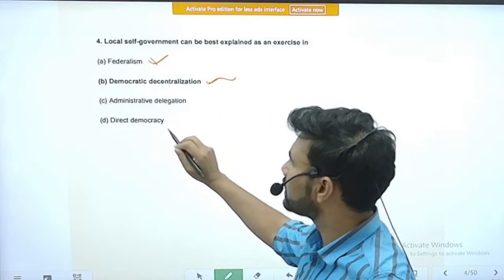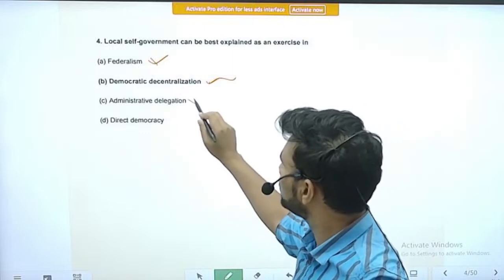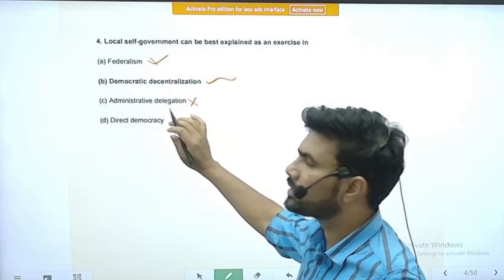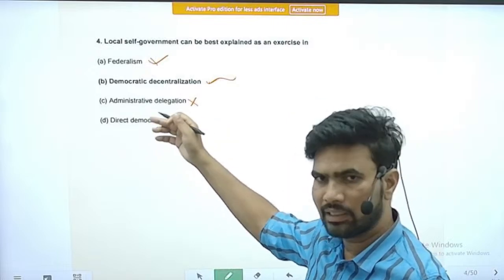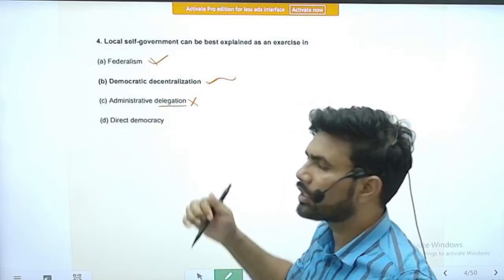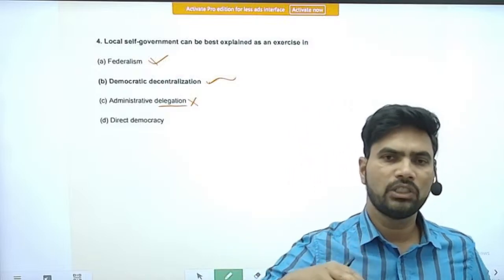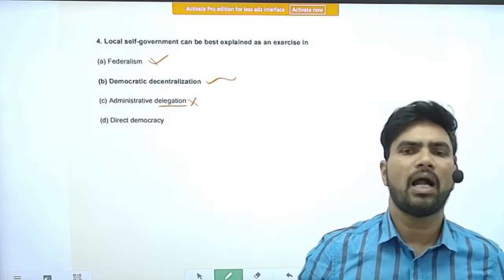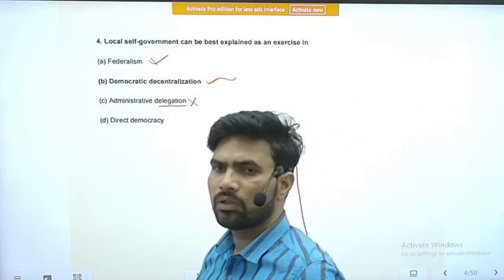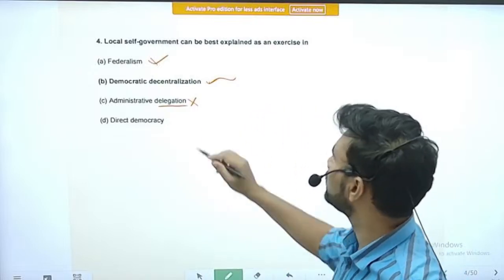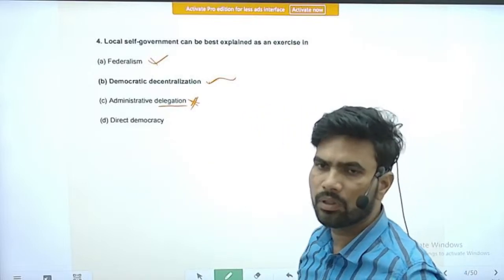Next is administrative delegation. This may look like local self-government, but in practice it is not decentralization at all. You are keeping power at the top, and just delegating part of that power to the local self-government. If you want, you can take it back. So this is not the correct explanation of local self-government.